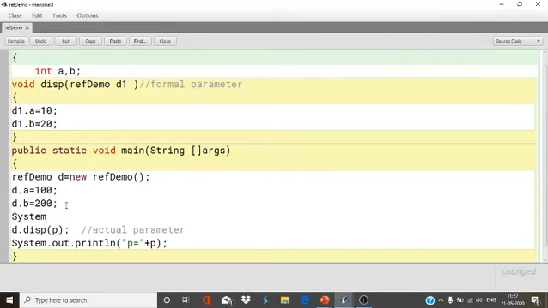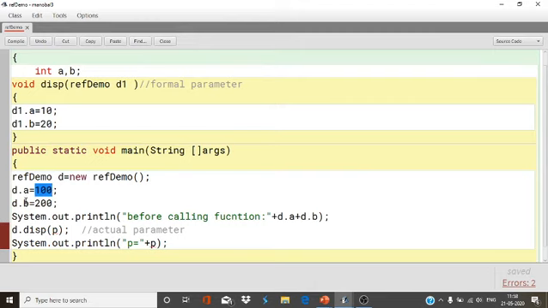System.out.println, "before calling function", value of d.a plus value of d.b. Before calling the function, the value of a is 100 and the value of b is 200, but inside the function I have changed the values to 10 and 20.